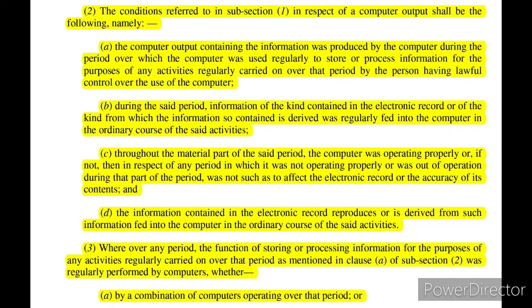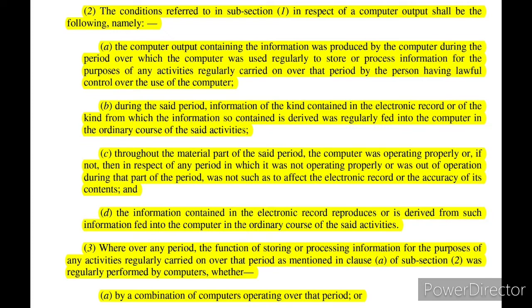Now let's read subsection 2 to understand what criteria need to be fulfilled so that such an electronic record or computer output may be admissible in a court. Firstly, if it was produced by a computer during the period over which the computer was used regularly to store or process information for purposes of activities regularly carried on over that period, when such person had lawful control over the use of such computer.